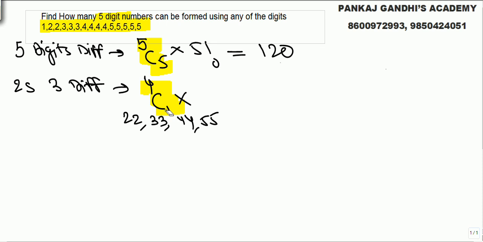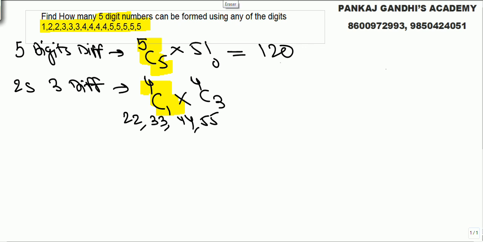Out of these 4 choices, any one choice twice. Now 1 choice gone, and all the 3 digits are different. So out of the remaining 4 choices, let's say 3 is gone, so 1 2 4 5. If 4 is gone, 1 2 3 5. Out of 4 choices, we will select 3 choices.